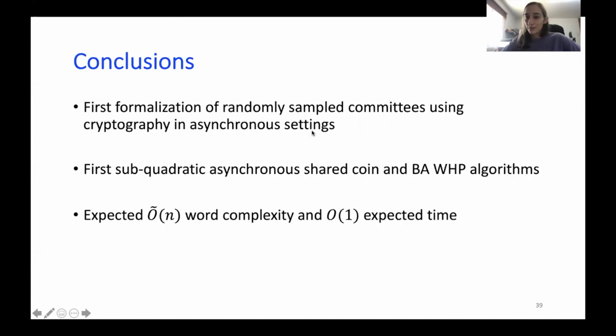Then we use this formalization to present the first sub-quadratic asynchronous shared coin and Byzantine agreement with high probability algorithms, which have expected Õ(n) word complexity and O(1) expected time due to the constant success probability of the shared coin. And that's it.